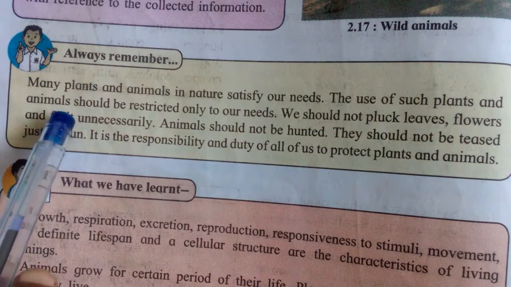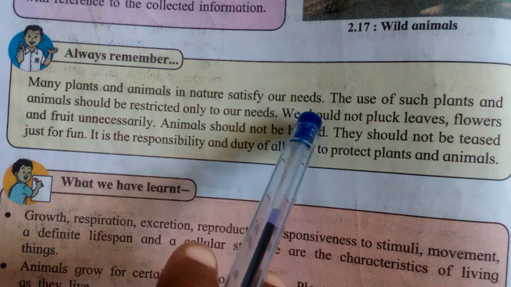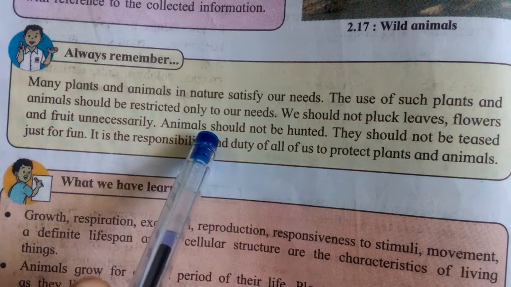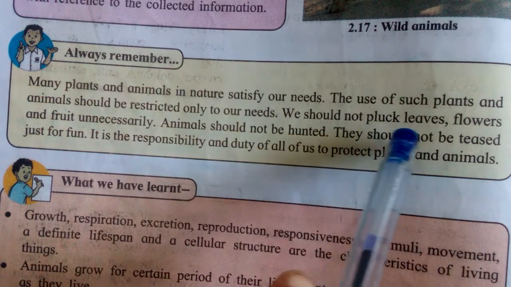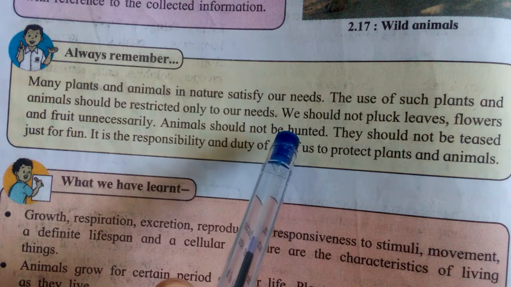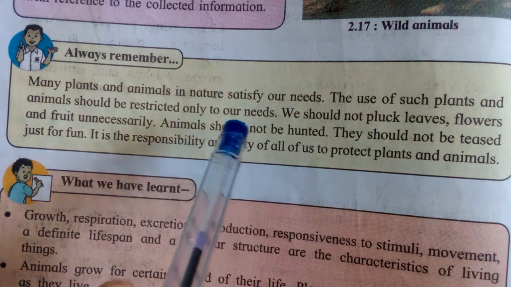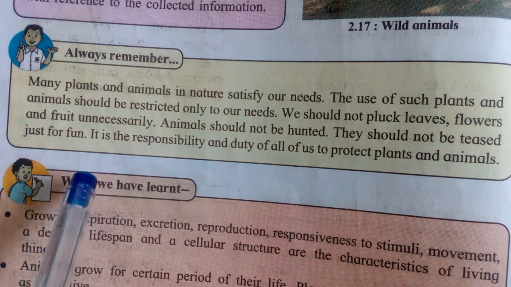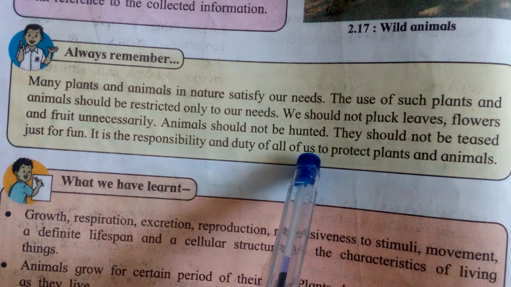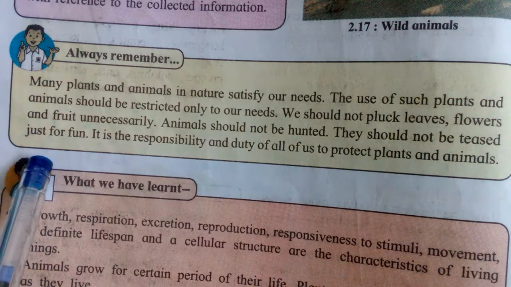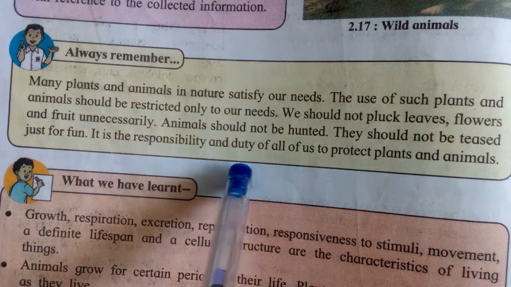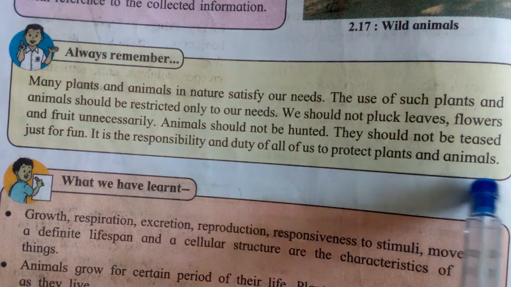Now see, always remember, many plants and animals in nature satisfy our needs. The use of such plants and animals should be restricted only to our needs. We should not pluck leaves, flowers and fruit unnecessarily. If we need leaves, flowers or fruit, then only we should take them. Otherwise don't pluck them. Animals should not be hunted. They should not be teased just for fun. It is the responsibility and duty of all of us to protect plants and animals.